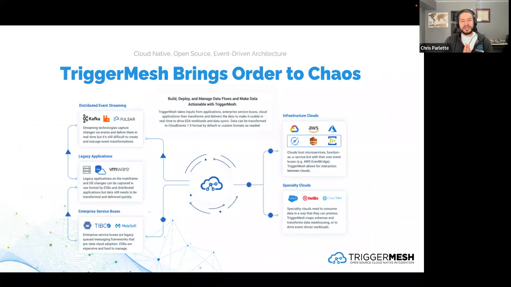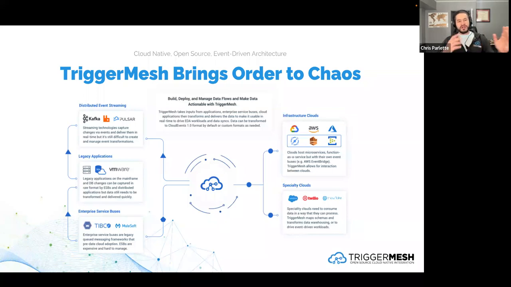Cool. So TriggerMesh, if you're not familiar with TriggerMesh, what we're trying to do here is bring order to chaos. That's the broader picture. Really it's about creating event-driven architectures. It's about pulling data from a bunch of sources, taking it to other targets, and transforming it in the middle, maybe splitting, routing, things like that.